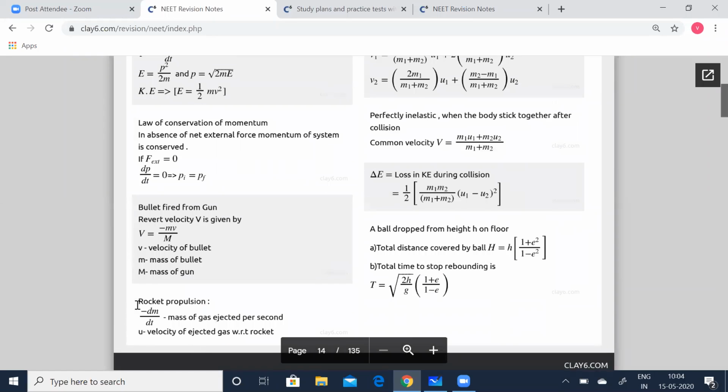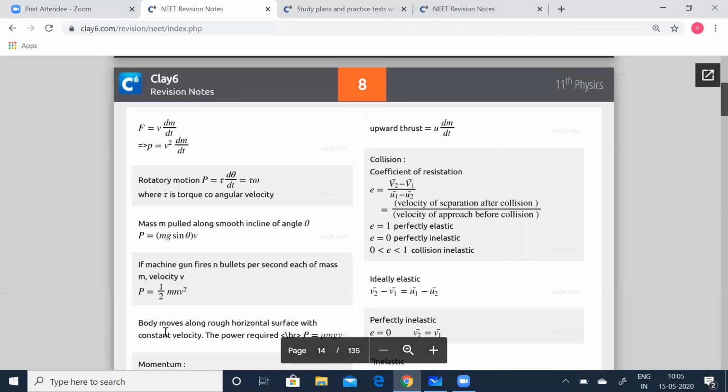Rocket propulsion is also a very good example for this. So minus dm by dt is the mass of the gas ejected per second. Suppose u is the velocity of the ejected gas with respect to the rocket, then the upward thrust is given by u into dm by dt. The upward thrust is equal to u times dm by dt.